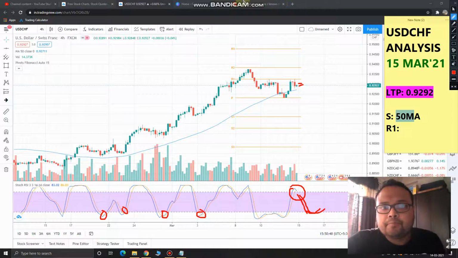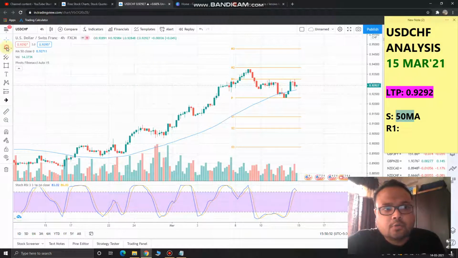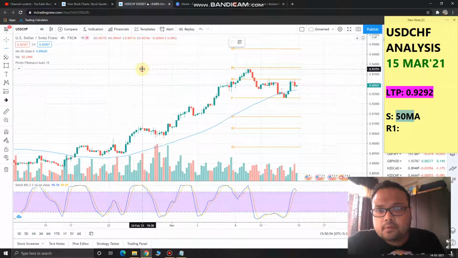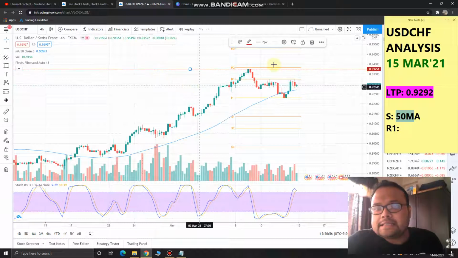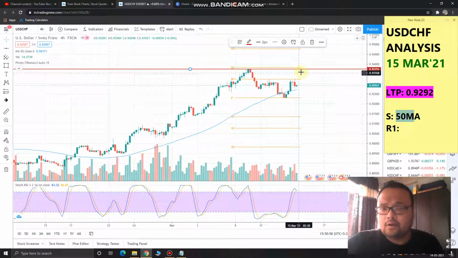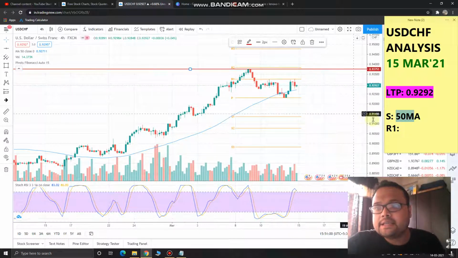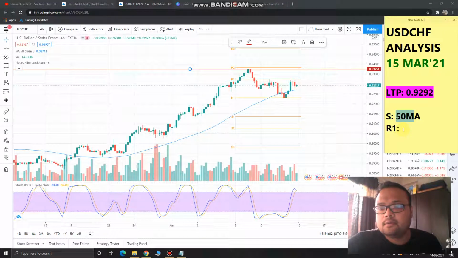And let me show one more thing. This line may also act as a resistance for the market, and the resistance level is 0.9375.